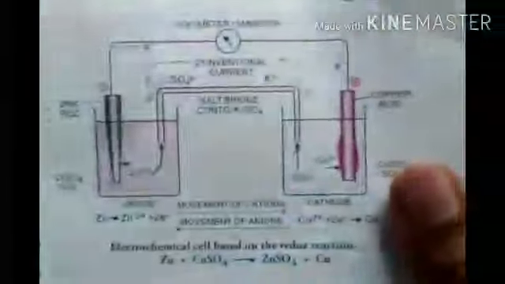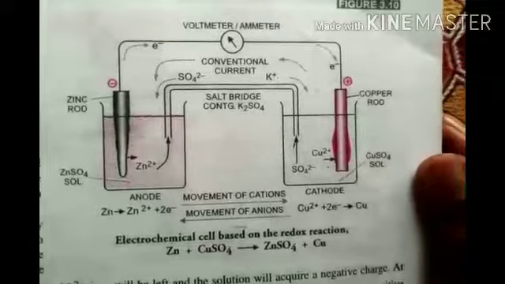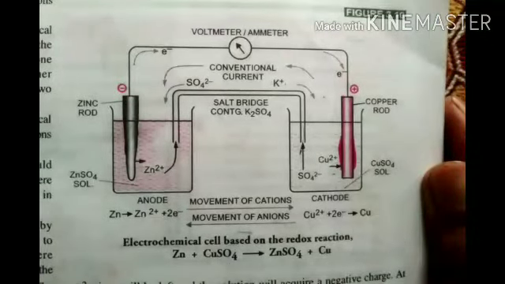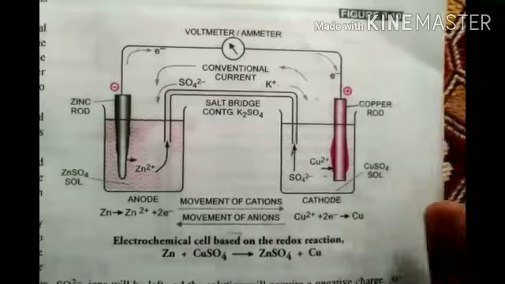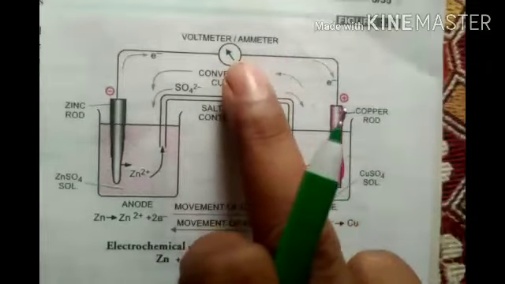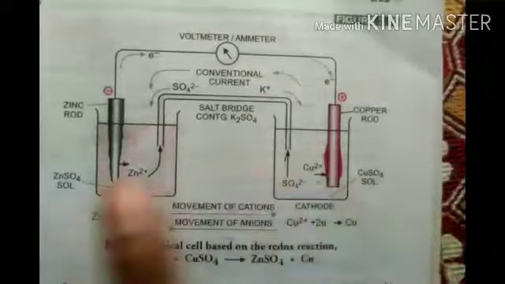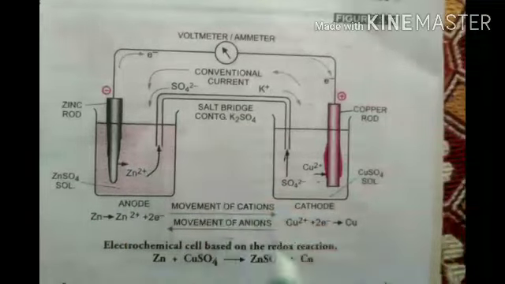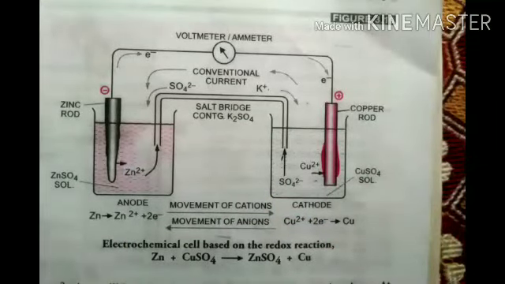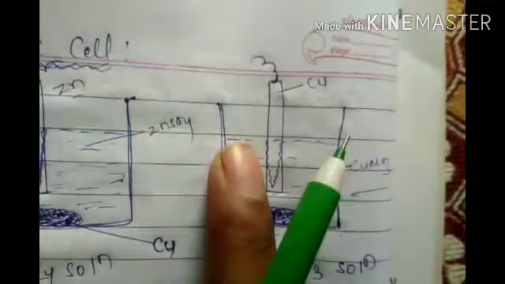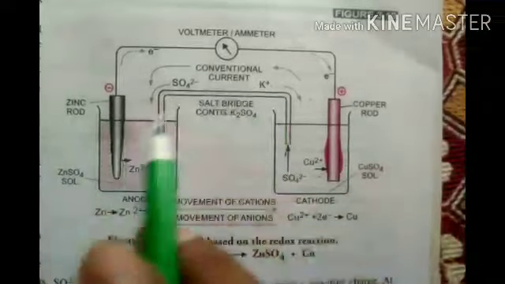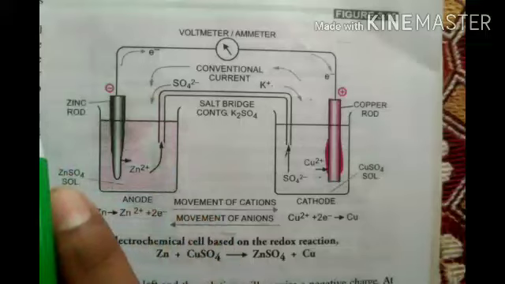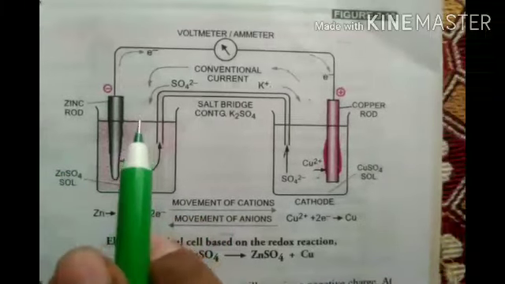Now let's go to a little bit brief definition. Now let's take this electrochemical cell. Whatever I drew before, just forget it. That is different. This is different. Here, by using a voltmeter or ammeter, we connect both with the salt bridge. In what I showed before, the salt bridge was not there, but here the salt bridge is there. Without the salt bridge, we already know what is going on.